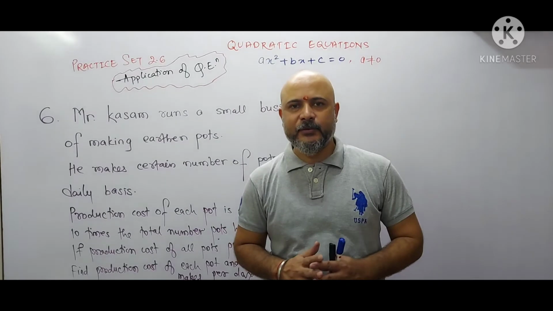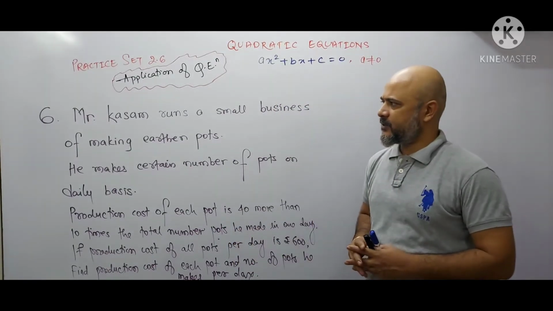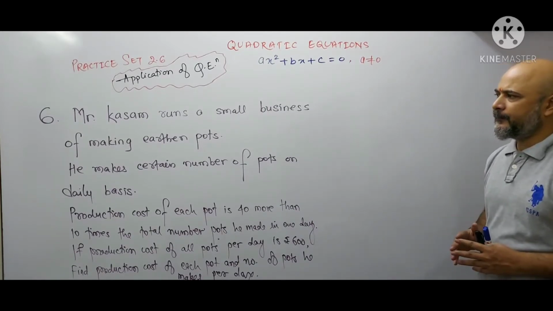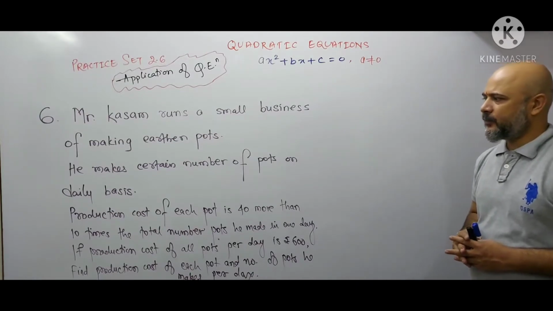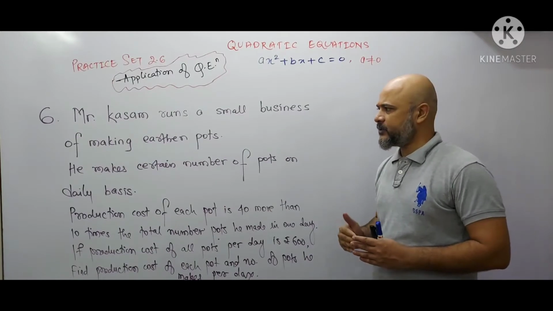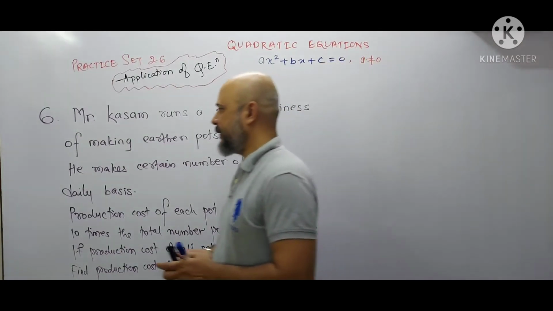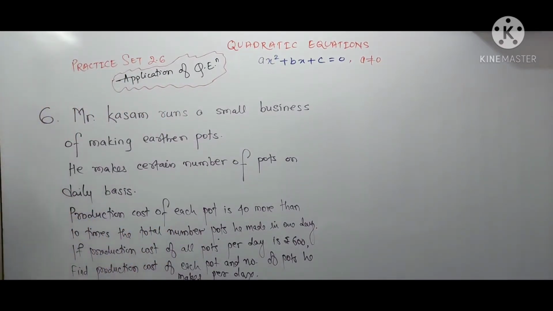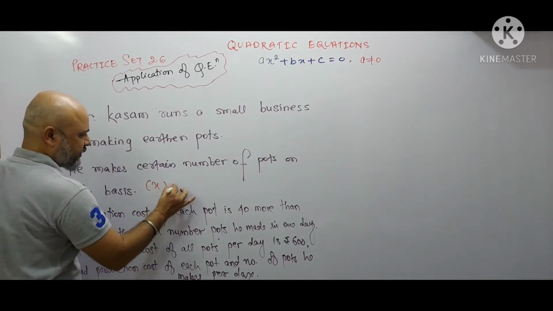आइए दोस्तों करते हैं क्वेश्चन नंबर 6 ऑफ प्रैक्टिस सेट 2.6। तो क्वेश्चन नंबर 6 is: Mr. Kassam runs a small business of making earthen pots. He makes certain number of pots on daily basis. So we don't know how many pots Mr. Kassam makes on daily basis. So we are going to consider Mr. Kassam makes X pots per day. Okay, X pots.